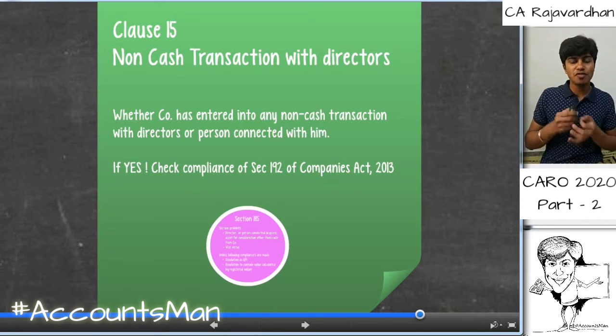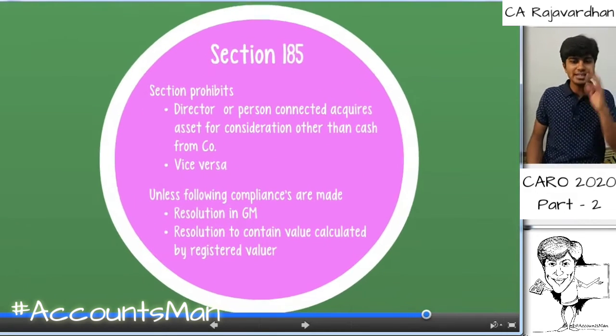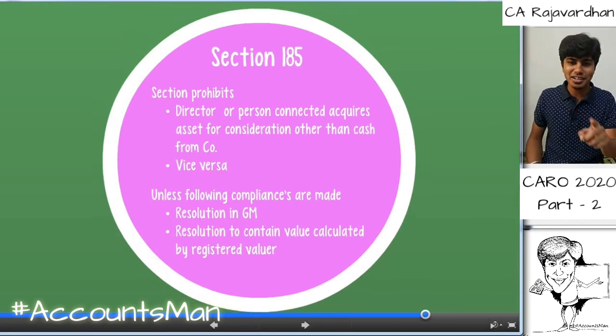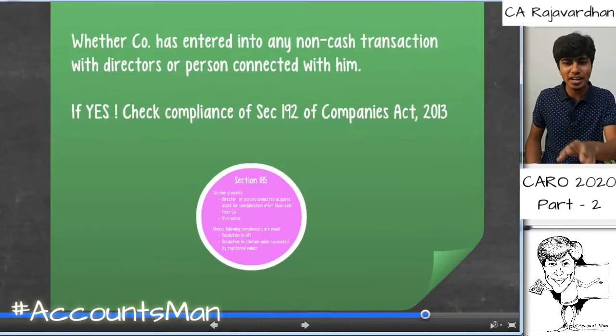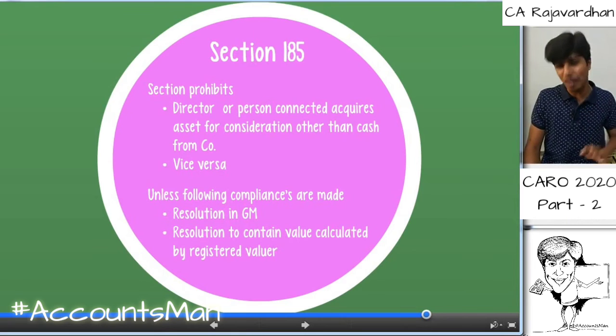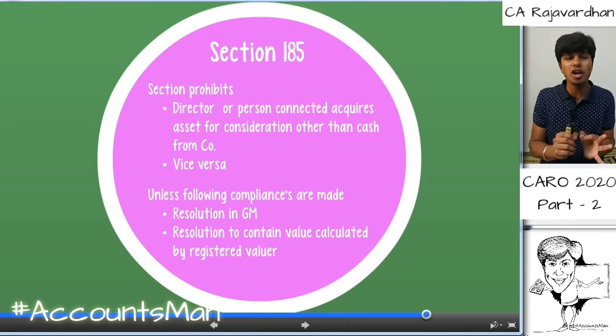So if there is any non-cash transactions with these people who are director of holding, subsidiary, my company, joint venture, associate or persons related, we need to check the compliance of section 192. What exactly is 192? I'll just cover the small part of it because section 192 has to be dealt separately and it is not part of CARO 20. That section 185 there in this circle has been typed wrongly. It's section 192. Section 192 talks about prohibition. Basically, section 192 prohibits non-cash transactions with directors. It doesn't support it.